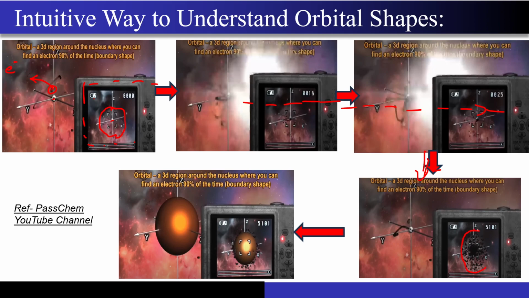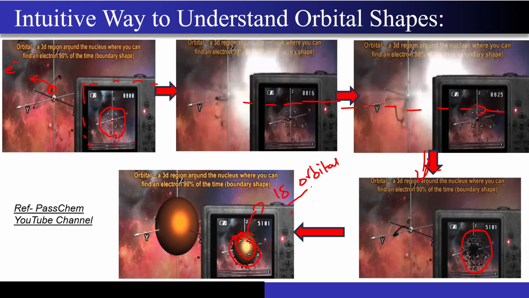So these black dots that you are seeing over here are all the places where I was able to capture the electron, that electron actually existed in these particular points. And now if you try to approximate this shape, then you will get a sphere like this, right? And this is nothing but your 1s orbital.